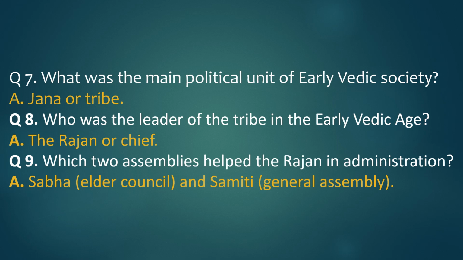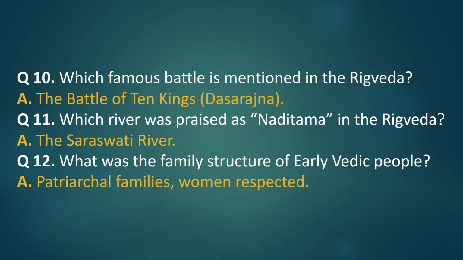Question 8. Who was the leader of the tribe in the early Vedic age? Answer. The Rajan or chief. Question 9. Which two assemblies helped the Rajan in administration? Answer. Sabha, Elder Council, and Samiti, General Assembly. Question 10. Which famous battle is mentioned in the Rig Veda? Answer. The Battle of 10 Kings, Dasarajna.